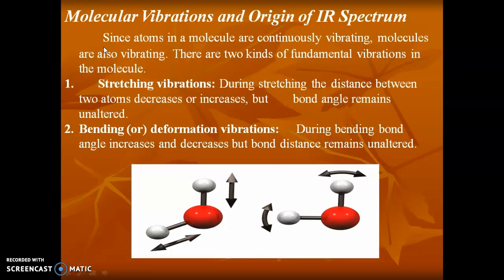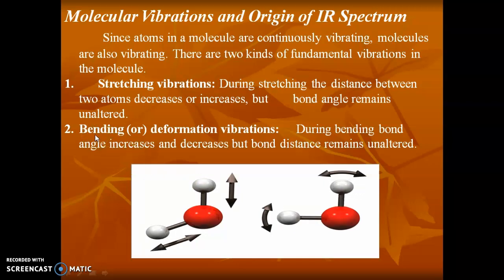So what is the origin of IR spectrum? Since the atoms and molecules are continuously vibrating, molecules are also vibrating. There are two main categories of fundamental vibrations of a molecule. One is stretching vibration. Here the first shows stretching vibration, the second shows bending vibration. During stretching, the distance between the atoms decreases and increases, but the bond angles remain unaltered. Yes, if you see here, during stretching, the distance between the atoms increases or decreases, but the bond angles are constant.